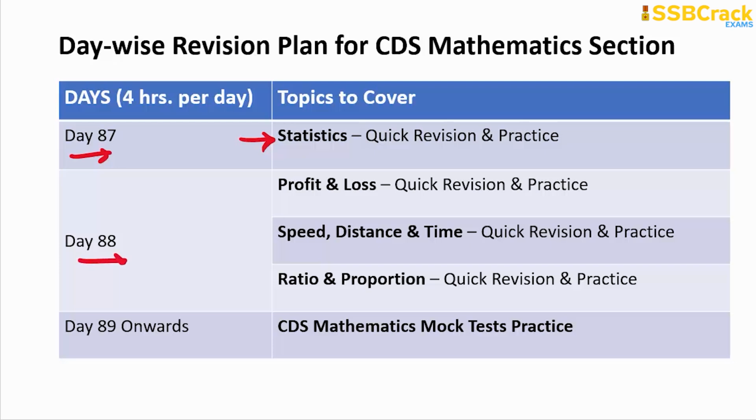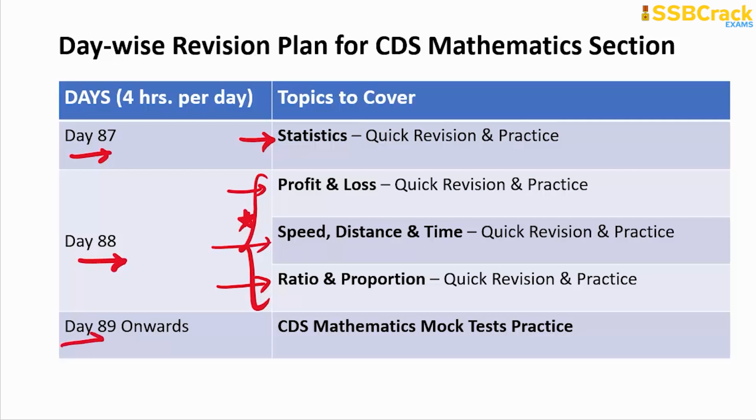Then on day 88, you are revising for these three topics only. I have given these because I don't feel you need the revision again for the percentage topic, simple and compound interest topic, because you cannot cover up. You are preparing for the last 100 days and I have given you the study plan for each and every topic. If you followed it strictly, revision would be a lesser part. More you have to focus on the problem solving. And by day 88, you are covering at least these three topics from the unitary method to close your revision, because logarithm and set theory you need not revise, you are just prepared for the same, right?